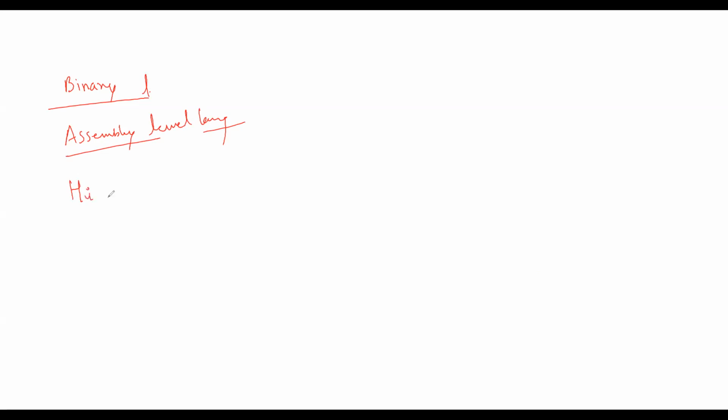So that comes in the category of higher level language. My handwriting is like a doctor's right now. No, it's good. At least compare it with mine. Okay. So higher level languages are what? C, C++, Java, Python. These all are higher level languages.